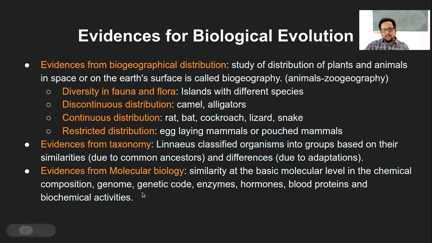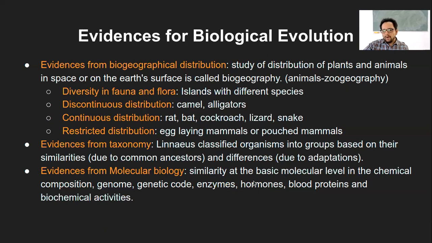Similarly, with respect to the genome, the genetic code is universal as far as we know. Any organism you take will always have the same genetic code, same amino acids, and so on. Enzymes, if it is a lactase enzyme, will always break down lactose. If it is a cellulase enzyme, it will always break down cellulose. So enzymes like dehydrogenase or carboxylase have certain functions, and that's how they are similar across different organisms.